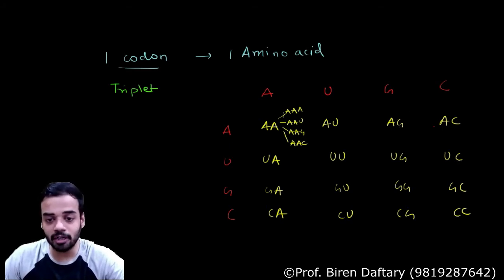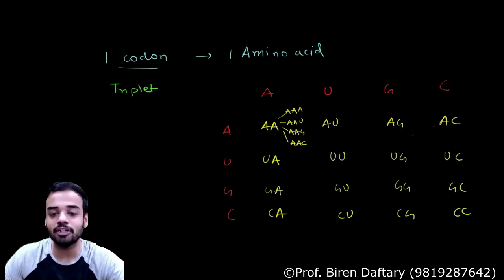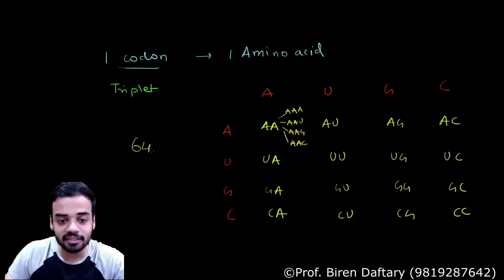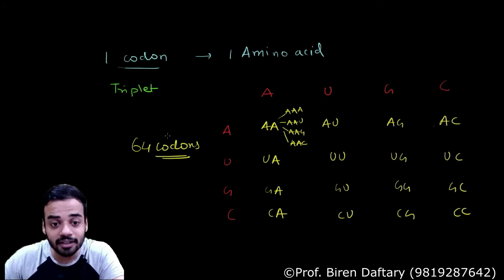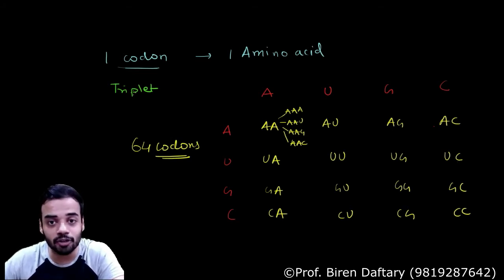So over here I am multiplying 1 by 4. How many such doublets are there? 16. So each of them, if I multiply it by 4, it will become 16 into 4. So how many codons will be present? There will be 64 codons present when I will be using a triplet. So when I say that one codon is made up of 3 nucleotides, how many codons are possible?